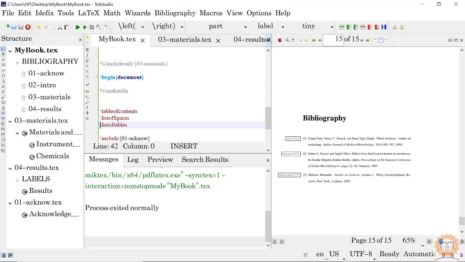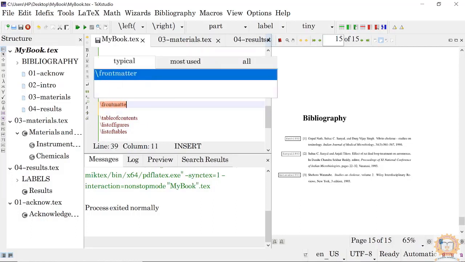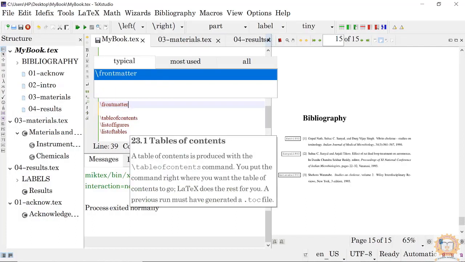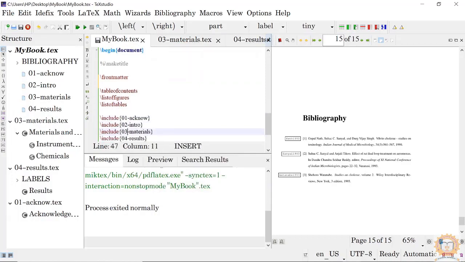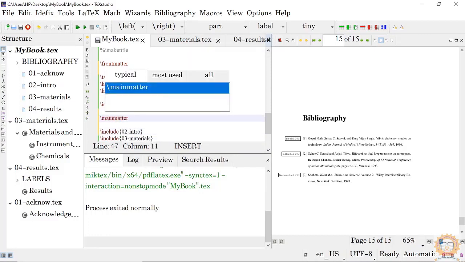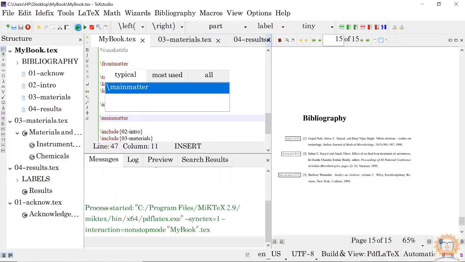Now you can use other commands, like front matter, and I can say here main matter, and back matter also you can use. Now you compile it.